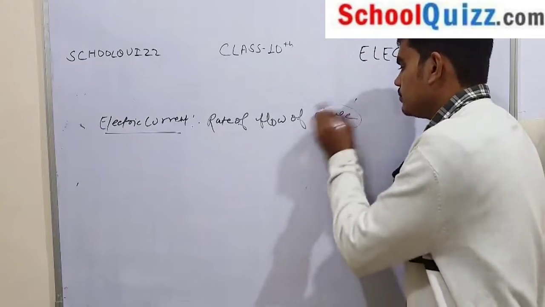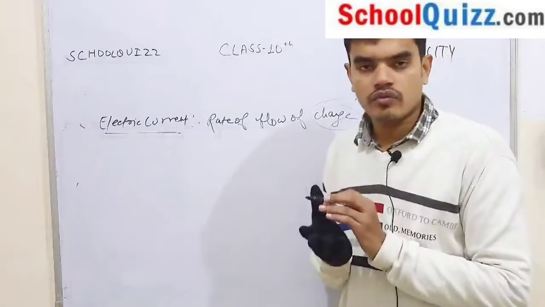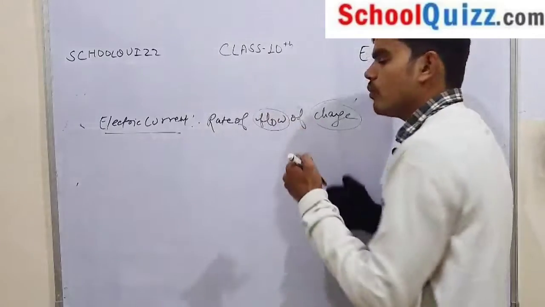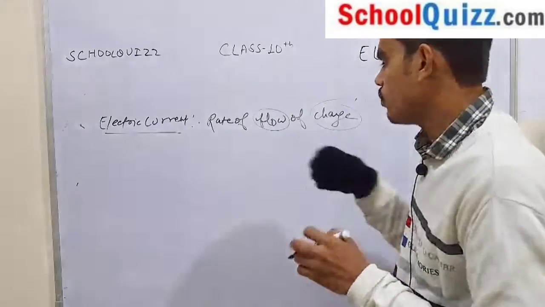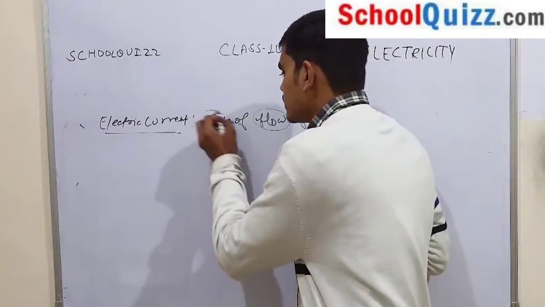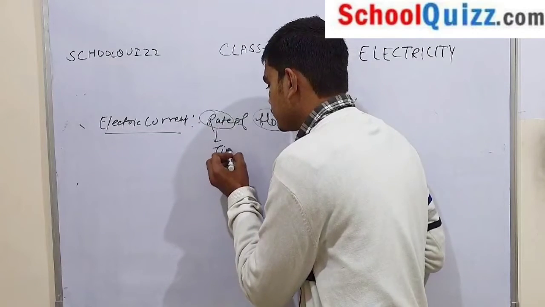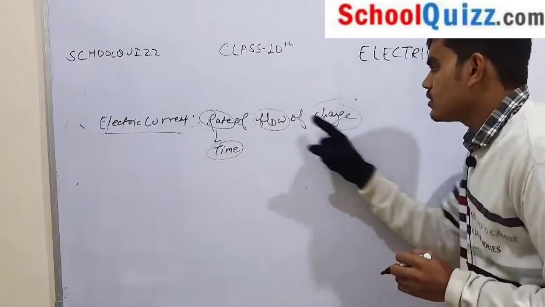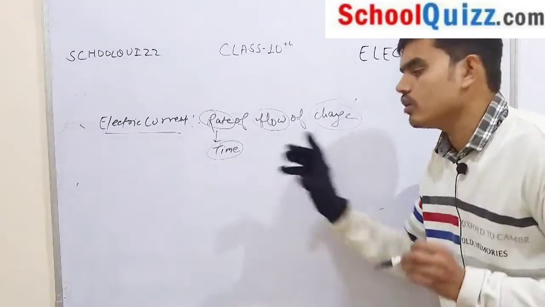So what is charge? Charge is a fundamental property. What is flow? Flow means when charge moves. And what is rate here? Rate means time. So charge flow per unit time is your electric current.